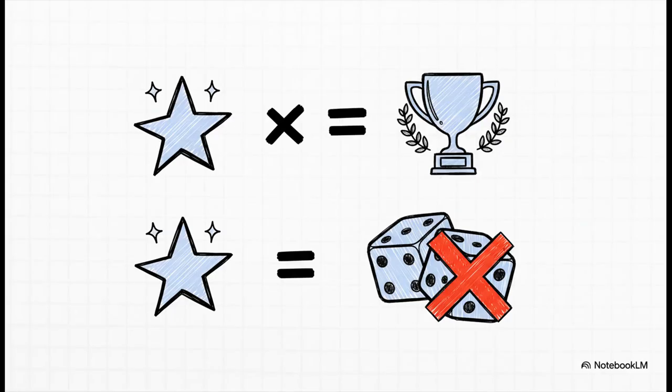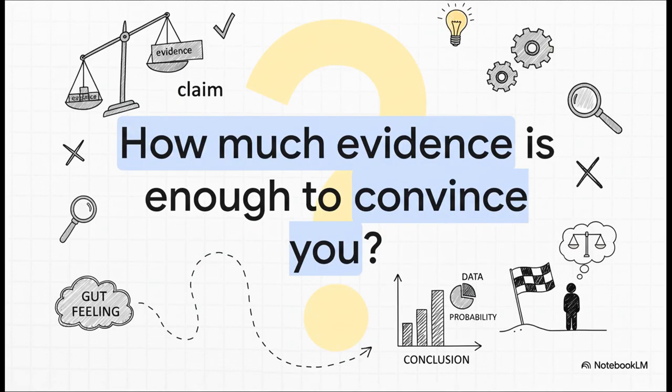And one last thing I really have to clear up. When you hear the phrase statistically significant, please don't think it means the result is important or a big deal. It's just a technical term. All it means is that what we saw was very unlikely to have happened just by random chance. That's it.